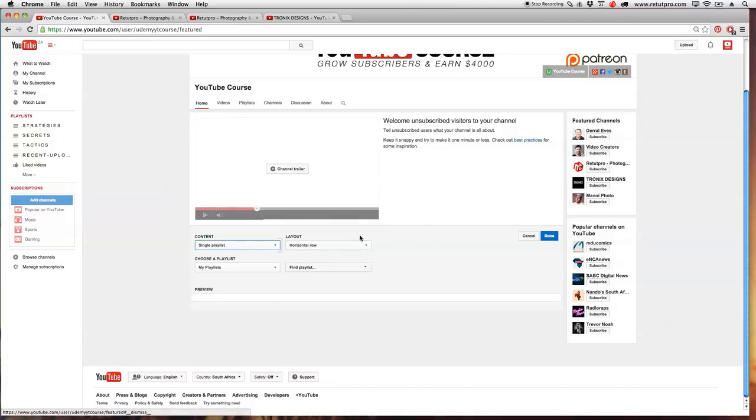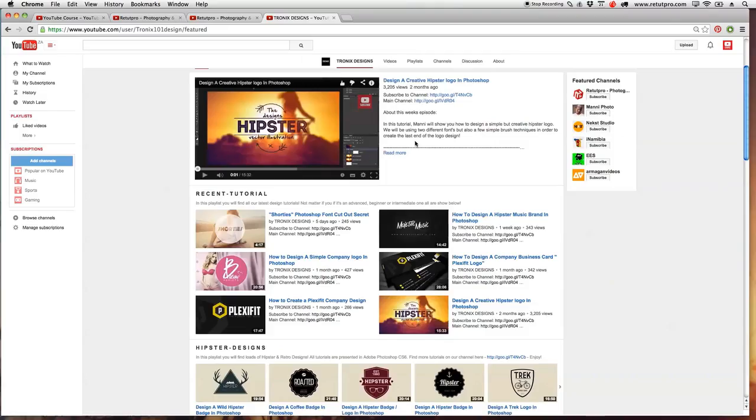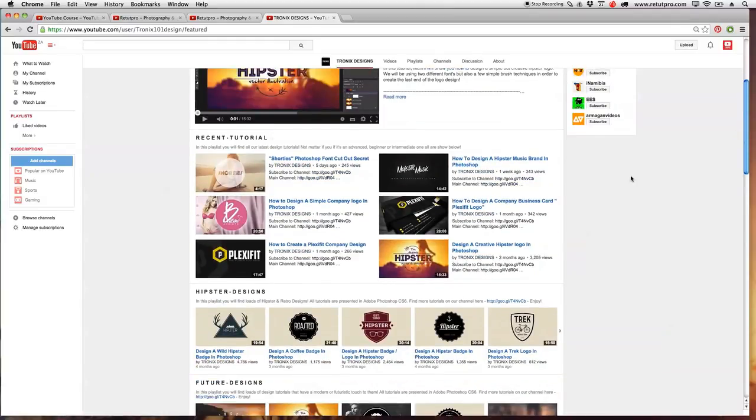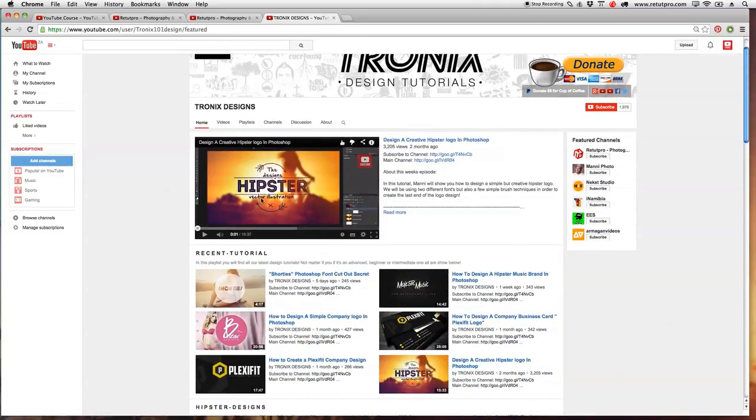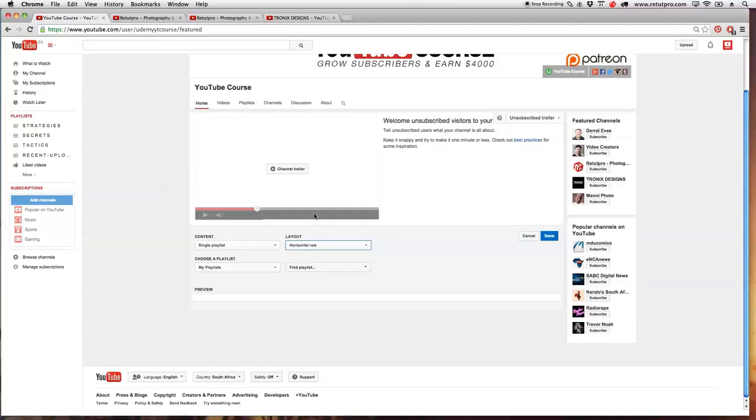Yes, that's the sections. You guys can also read up all about it. Then either horizontal or vertical row. Horizontal row is more or less something like this, where you basically see just the videos next to each other like this, or again vertically where you see 6 videos underneath each other. I really like to keep recent tutorials like this, because if you open the channel, this is the only thing that you see, and right away you see more text with more videos, which brings in more subscribers again. I believe so.